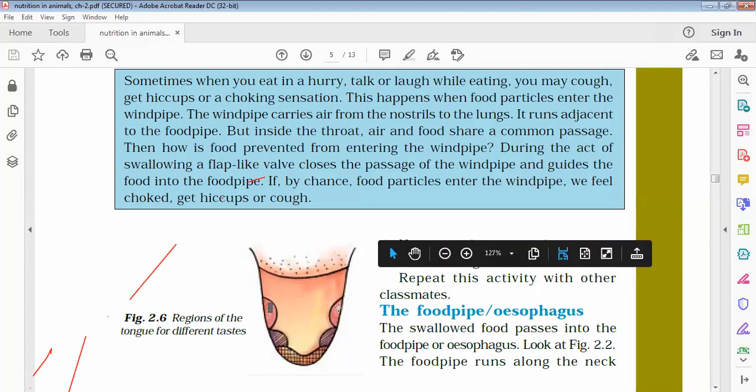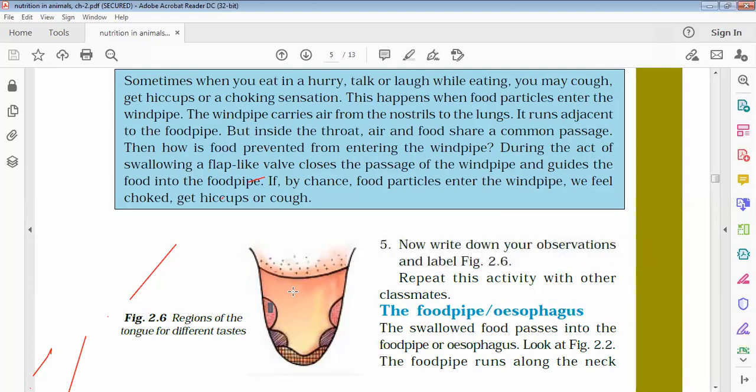This is also sour. And at the last, the bitterness. So there are 4 regions in the tongue which help to detect the different tastes of the food, whether it's salty, sweet or anything else.